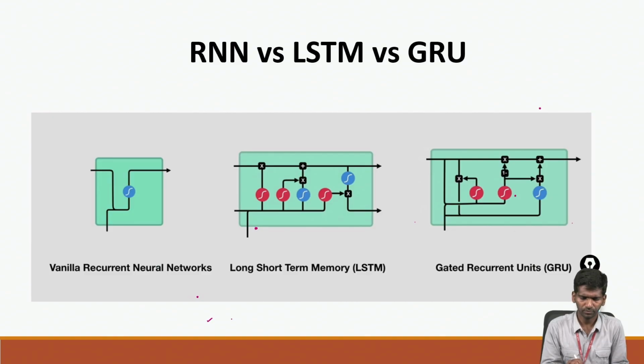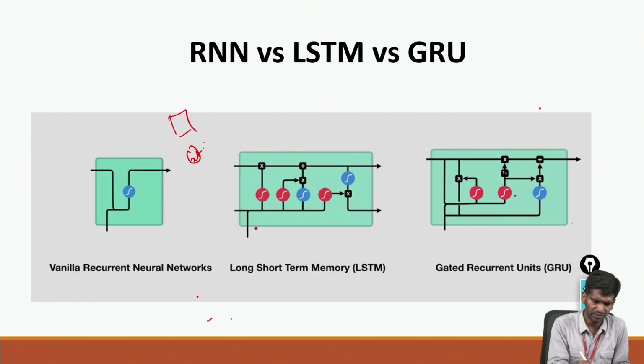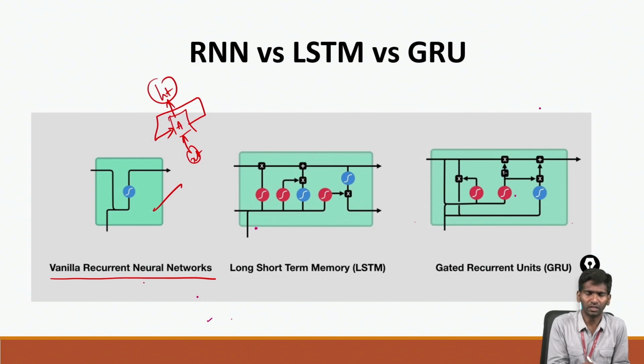This is what I can draw here also: X of t and h of t. This is the output, this is the input. This is a simple neural network, but this is a special RNN, the vanilla recurrent neural network. It looks like this, but the simple RNN looks like this. So you can observe all these differences here.